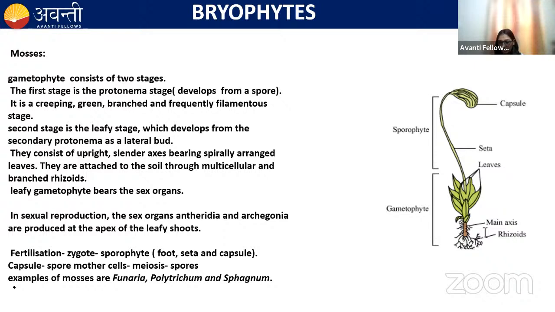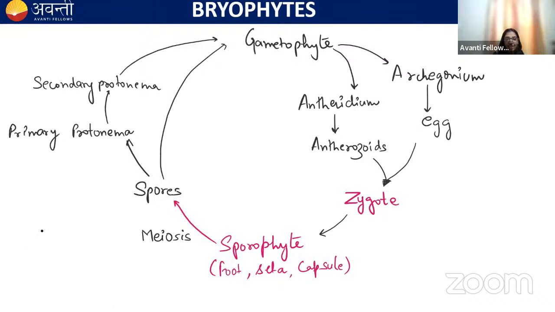Next one is mosses. In mosses, the gametophyte consists of two stages. Wait, let me show you the life cycle first. Then it will become more clear. We know in bryophytes, the main plant body is the gametophyte, which is dominant, right?